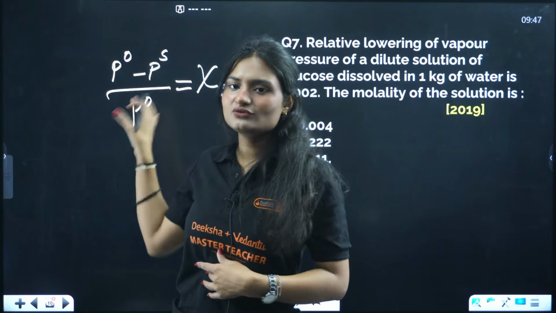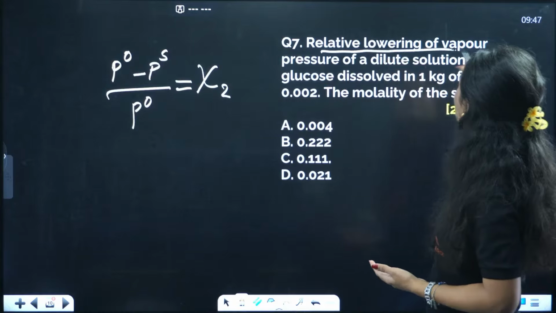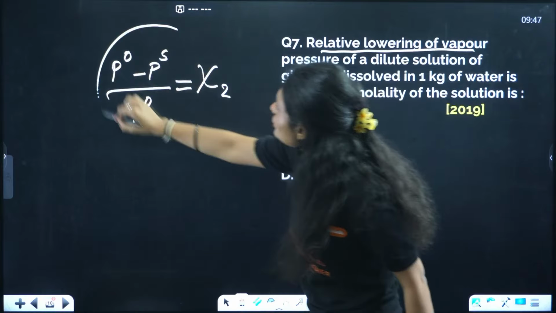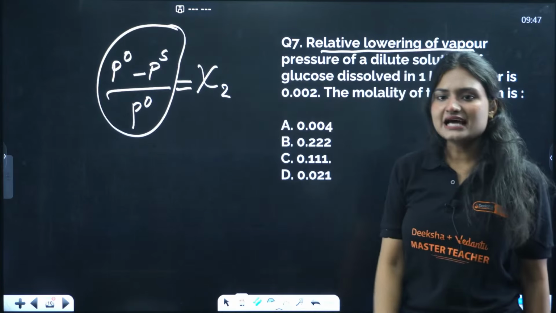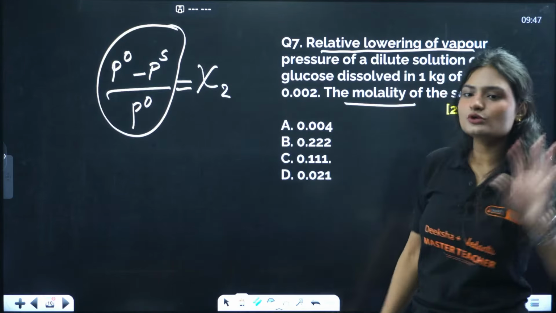That is relative lowering of vapor pressure. Now what is given here? The relative lowering of vapor pressure is given. That means this whole quantity is given, and we are asked to determine the molality.